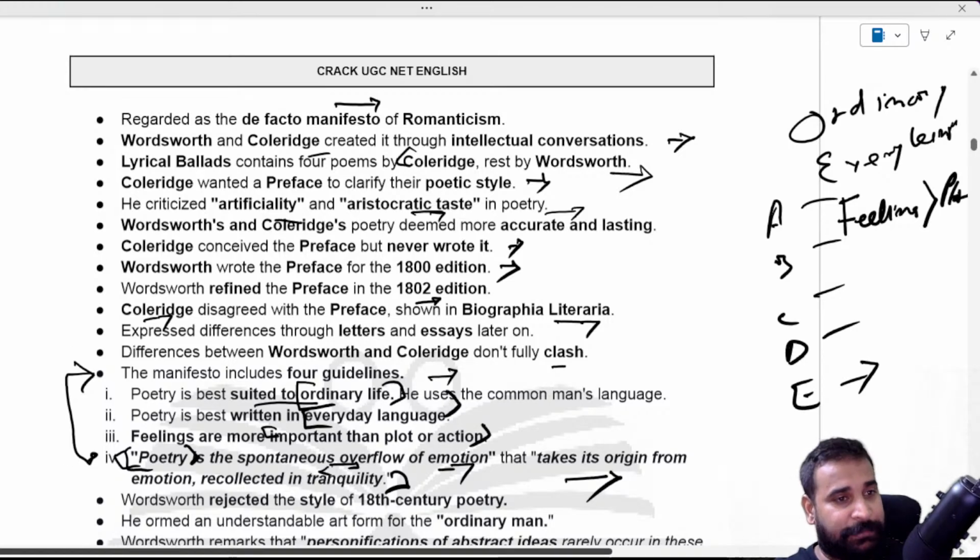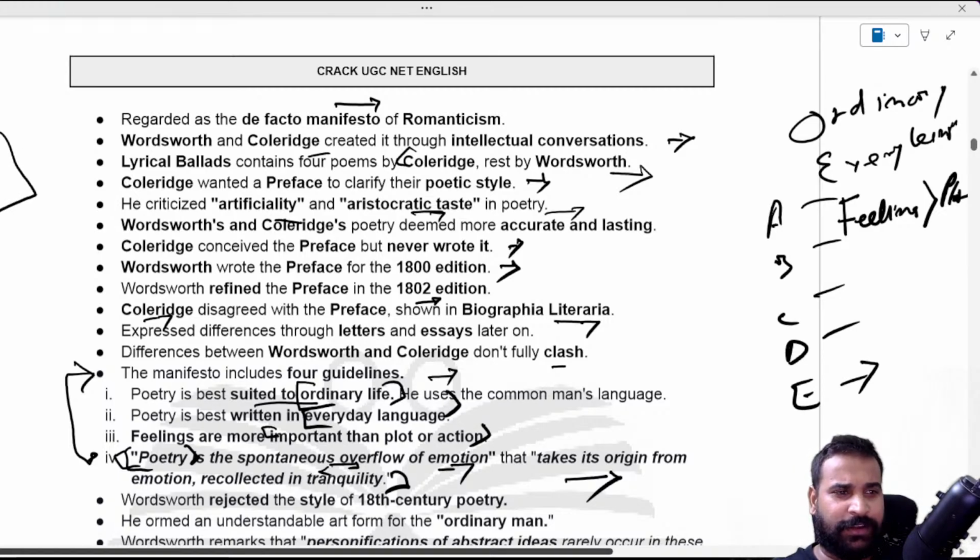So what does he mean by it? Suppose you are writing a poem. Let's take an example of Sarkuli. Sometime he just went out to a park for an evening walk.